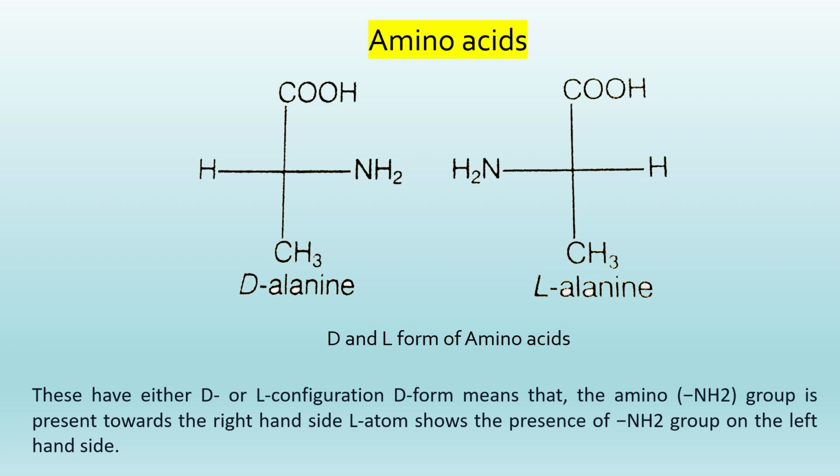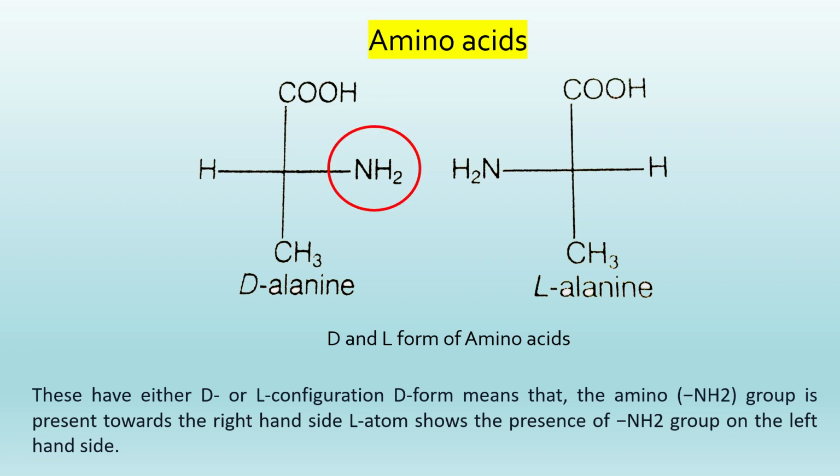Before we move on to how these proteins are made and how the peptide bonds are formed, let's discuss very briefly the amino acids, that is the D and L forms, or the isomers of amino acids on the basis of the position of the amino group. That is NH2.